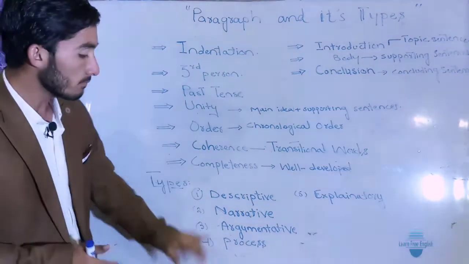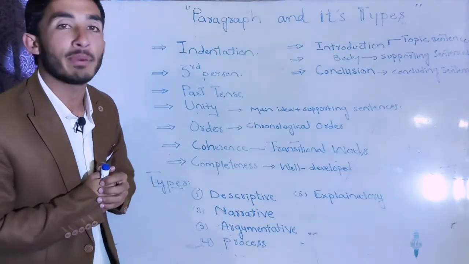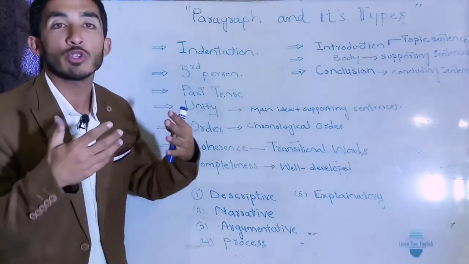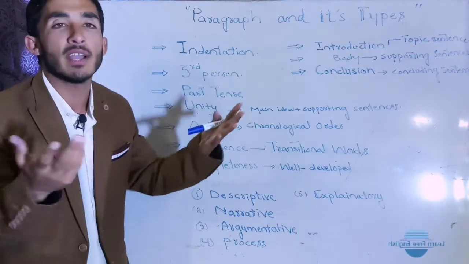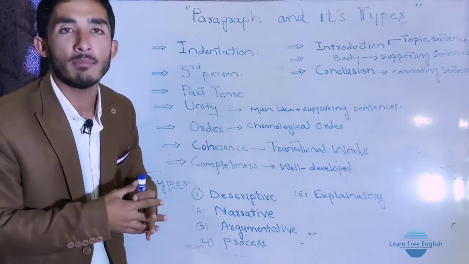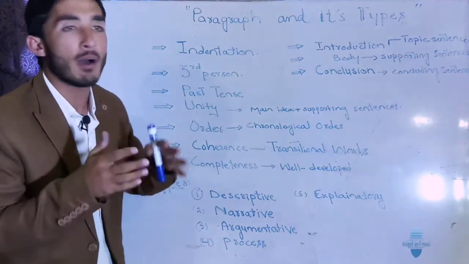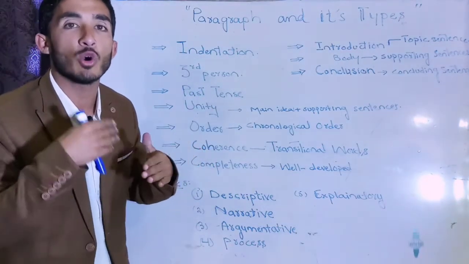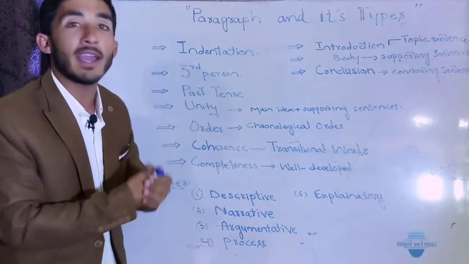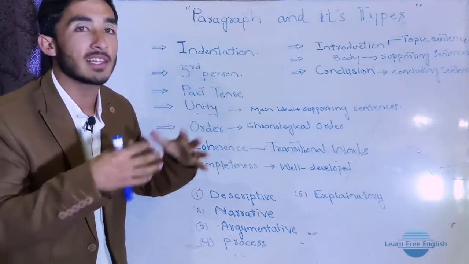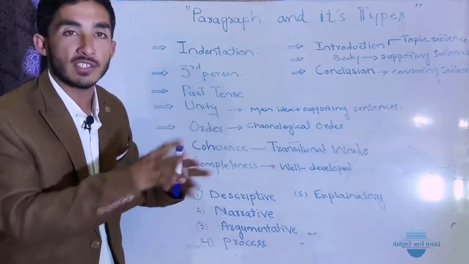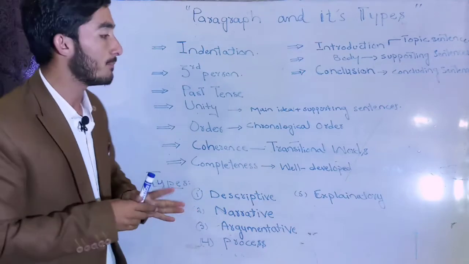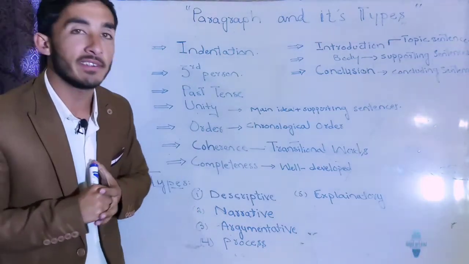Got it? The fourth one is a process paragraph. Now what is a process paragraph? When you are going to tell the process of something. Suppose somebody asks you how to submit a form or apply for a job. You tell the process. Or when someone is applying for an online application, you tell the process. So when you tell that process in a written shape, you would write a paragraph, and that comes in a process paragraph. And the last one is explanatory paragraph.